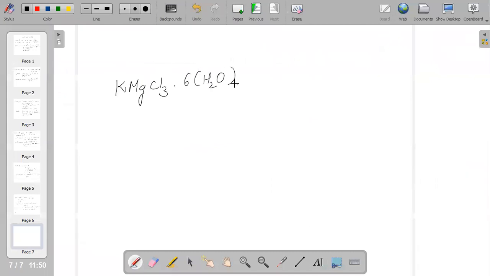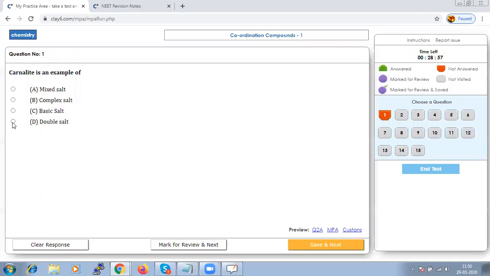It is a hydrated potassium magnesium chloride and it is a double salt. So option D should be correct. Let us save that and go to next.